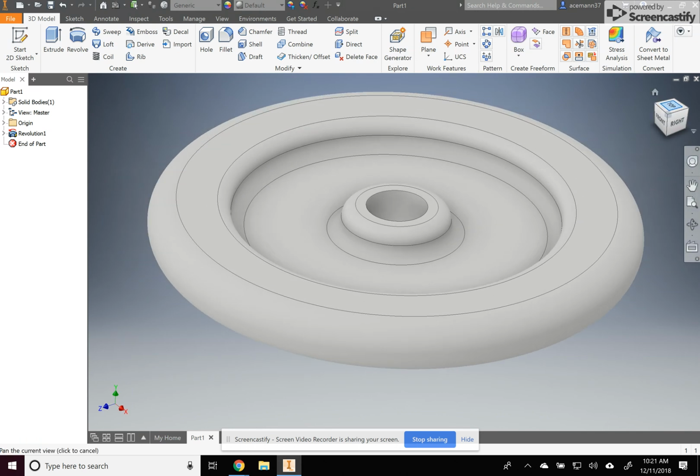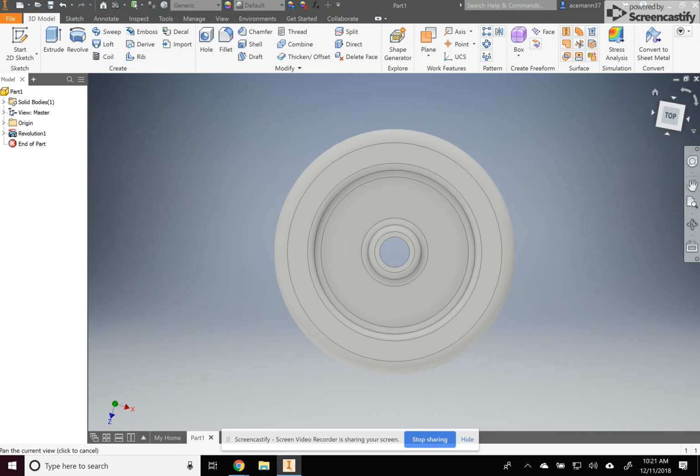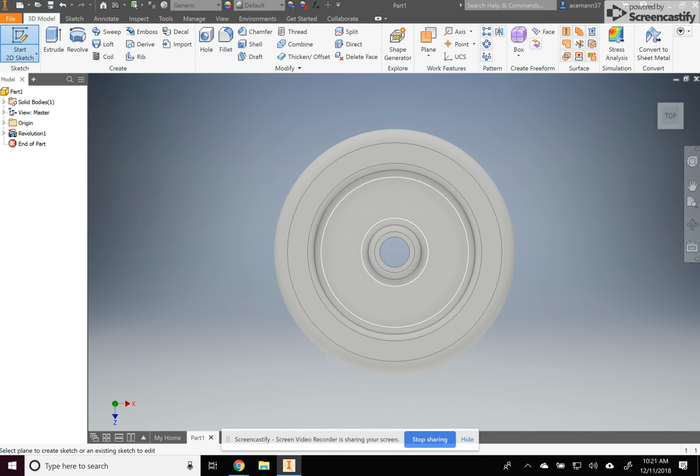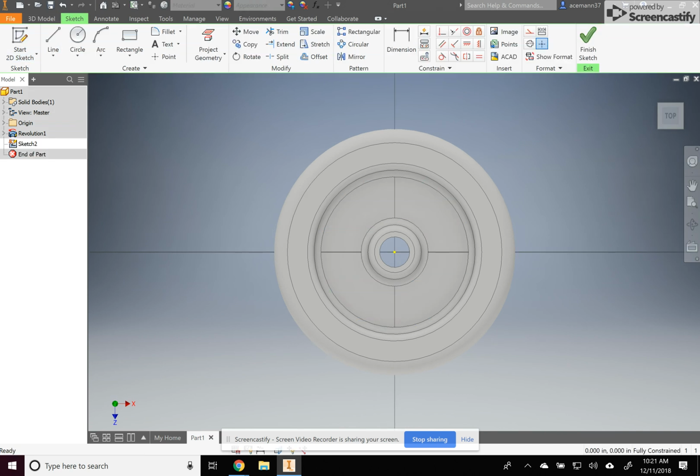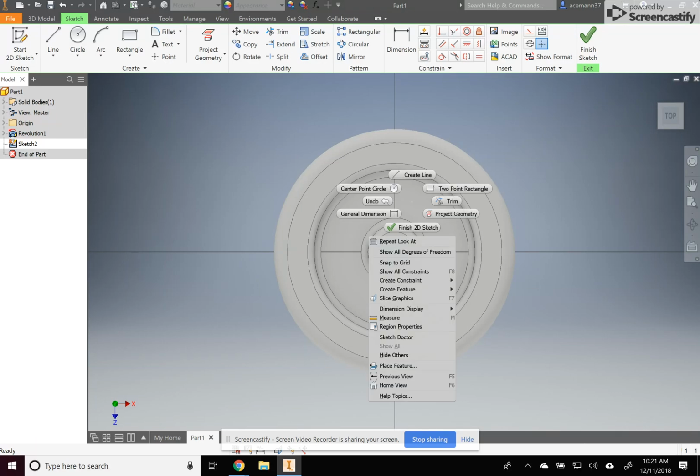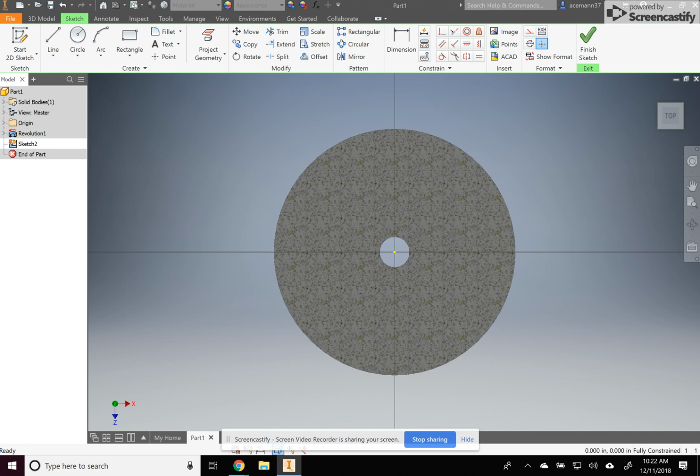So I'm going to flip that over. I'm going to put a sketch plane right here. And I'm going to right click. I want to slice the graphics away. So I'm going to hit F7 or slice graphics. Now I can draw these lines in here. The first line is a construction line straight out to the right. The next line is not construction.